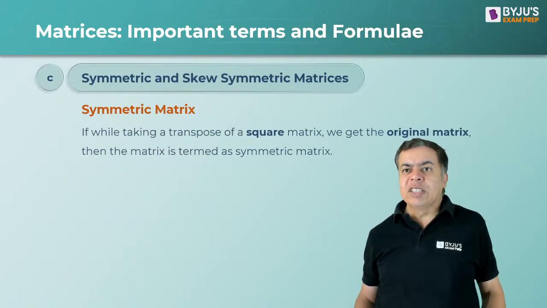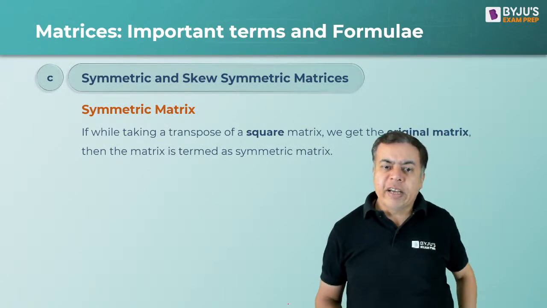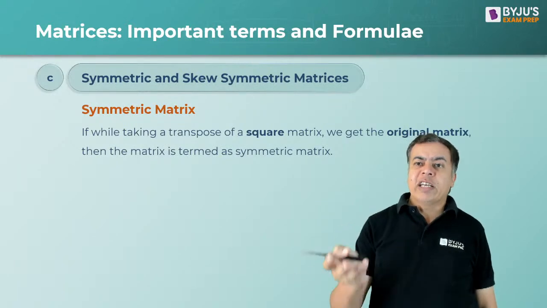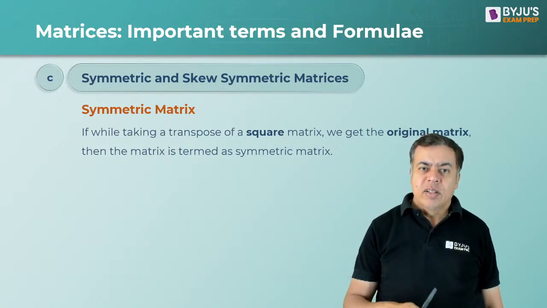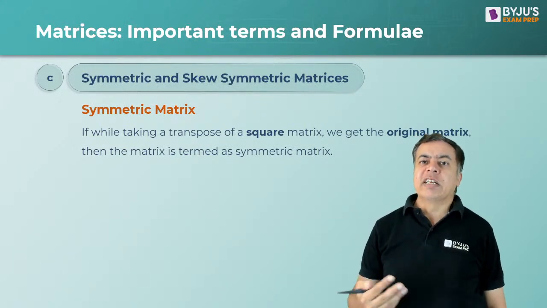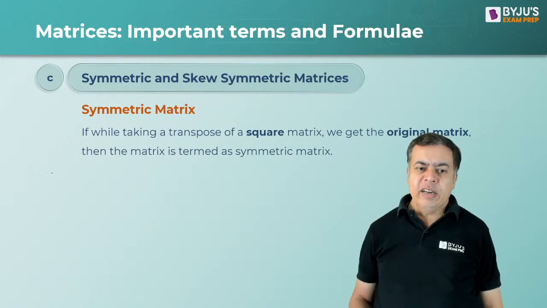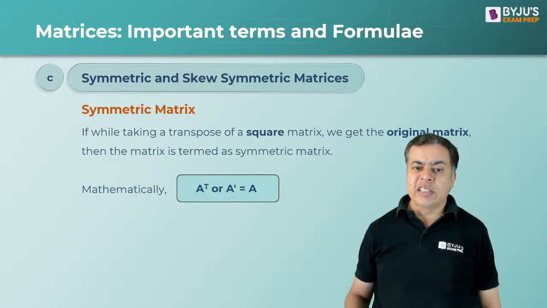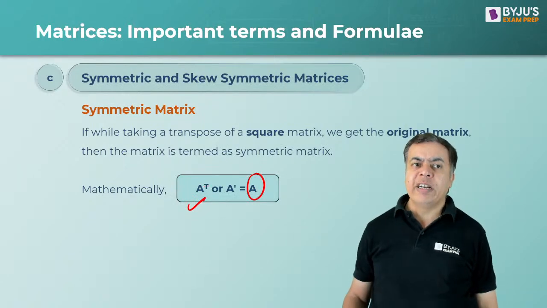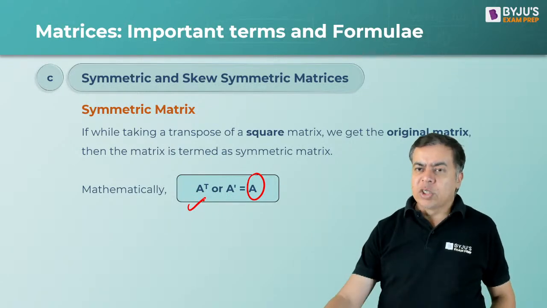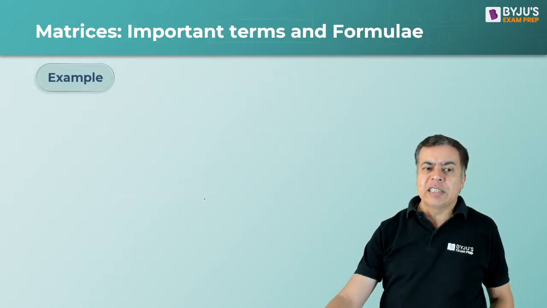Now symmetric and skew symmetric. Symmetric is when you take the transpose and you get the same matrix again. If you take the transpose and that is the same matrix, that is your symmetric matrix. It is basically A transpose is equal to A. Transpose you can write as T or dash. So A transpose equal to A. You see the example, you will get to know. Just see the example.